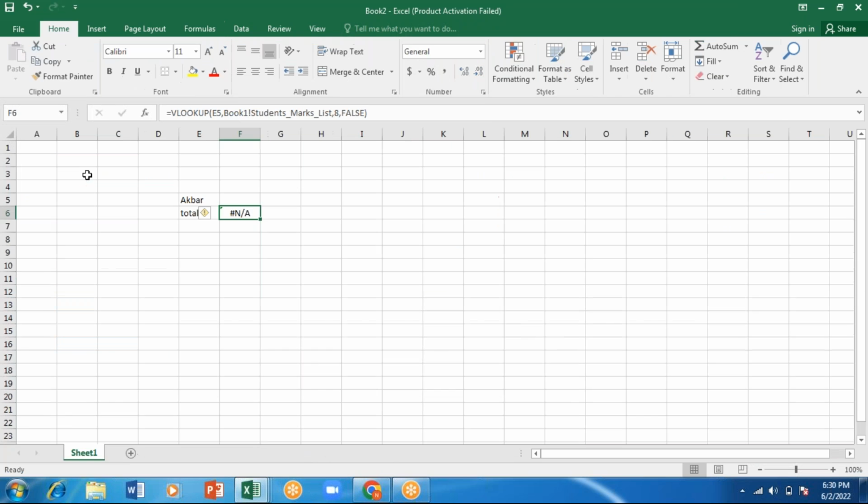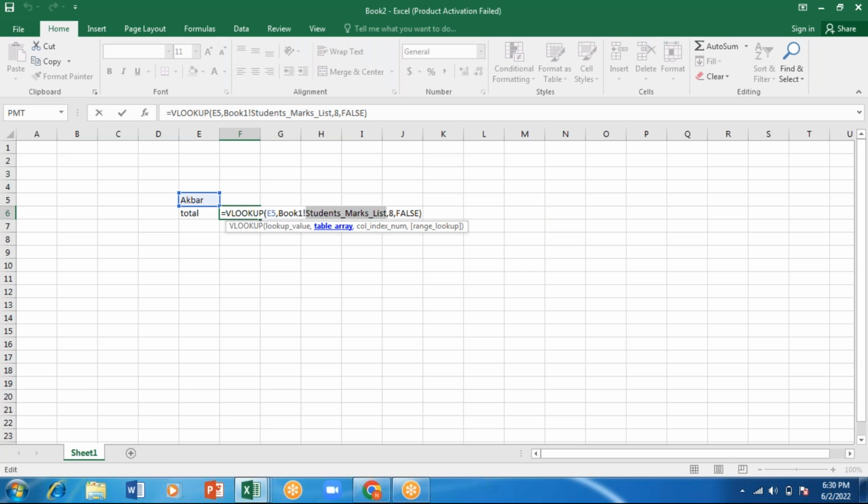When I select it with the serial number, it won't show me the value. Let me show you again. Here I've selected the students marks list as the table array, the table with the serial number, and given column number as 8.